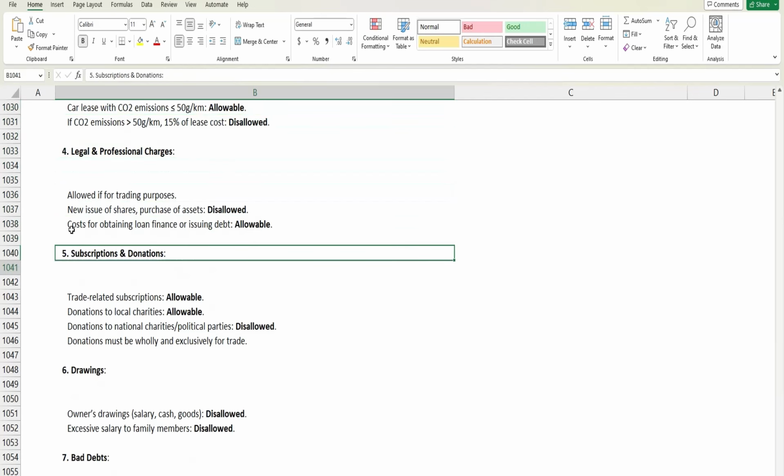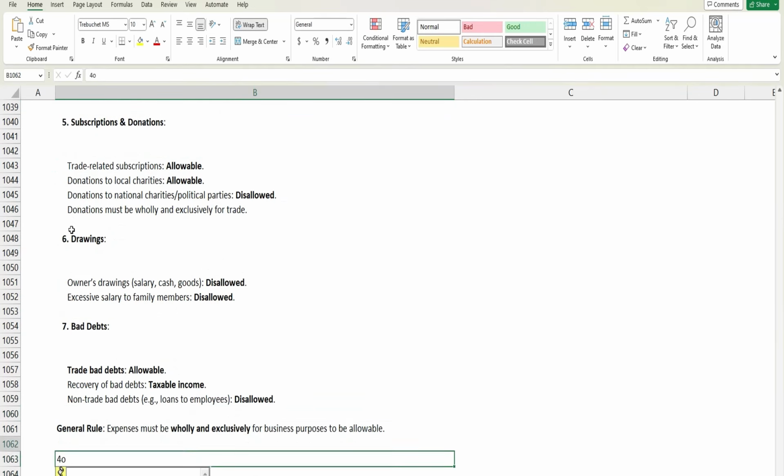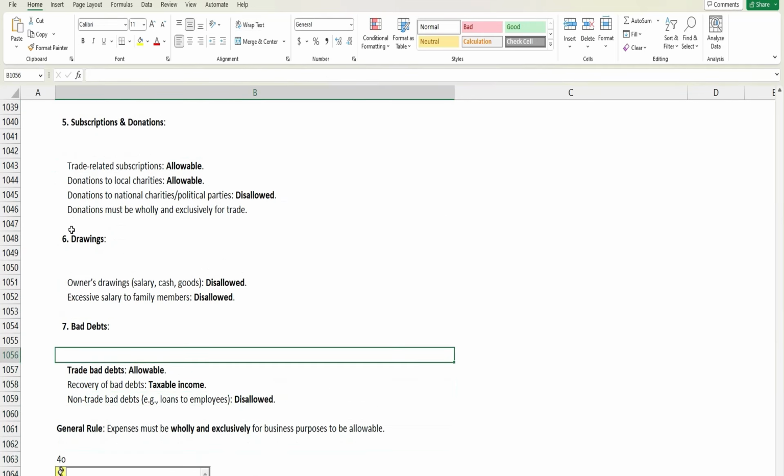Regarding bad debt, obviously if we have sold to the customer and booked it as a credit sale, that is a receivable. But if the customer didn't pay, then that receivable will be booked as a bad debt. Any trading related bad debt will be allowable.